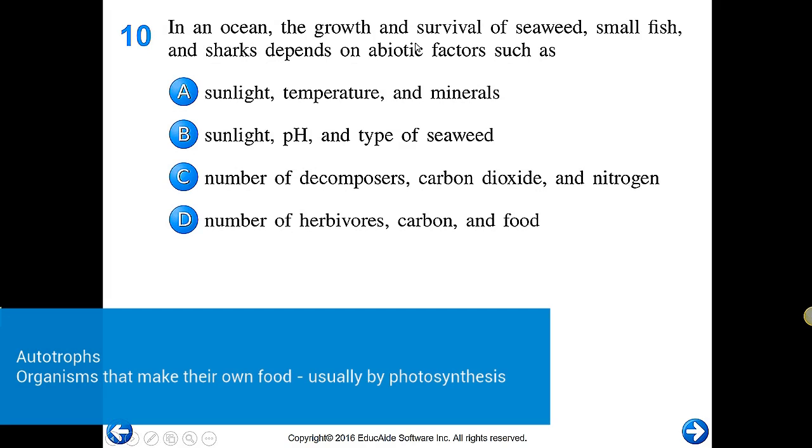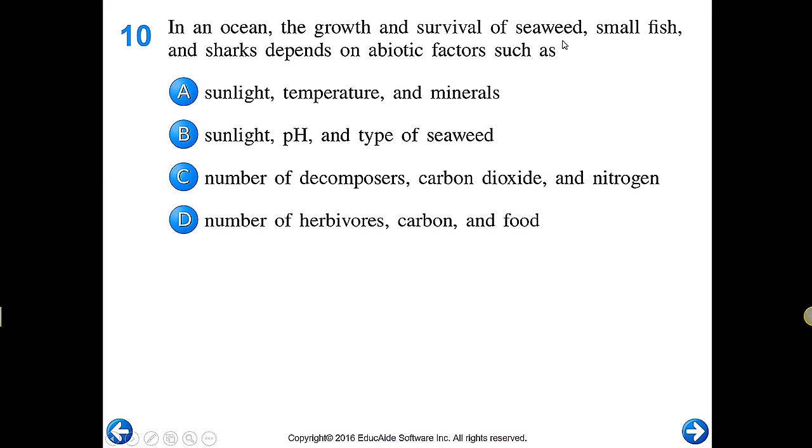In an ocean, the growth and survival of seaweed, small fish, and sharks depends on abiotic factors such as, so we're looking for non-living things. So what's something that contains all non-living things? Herbivores, that's a living thing. Decomposers, living things. Seaweed, living things. These are all non-living: sunlight, temperature, minerals.